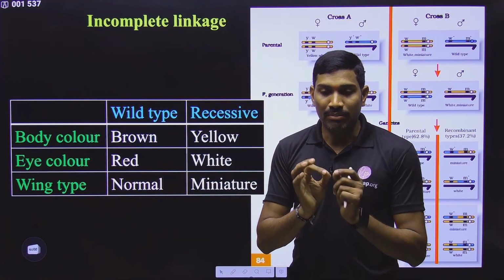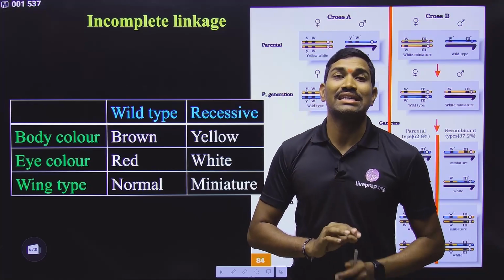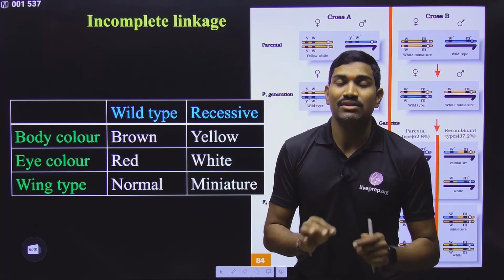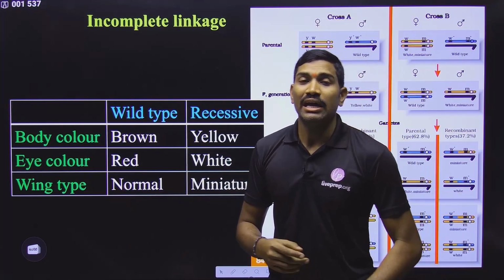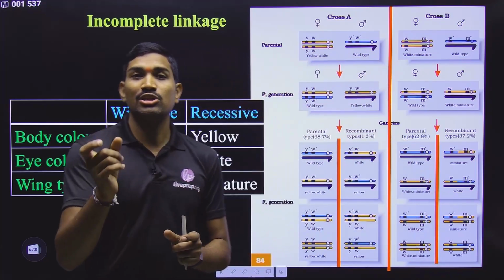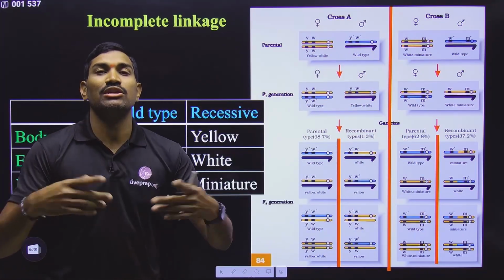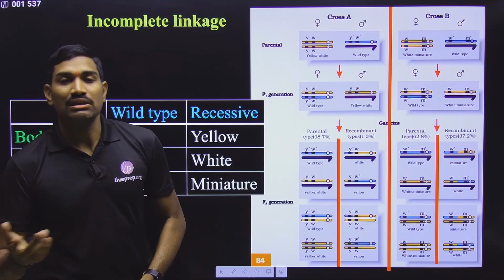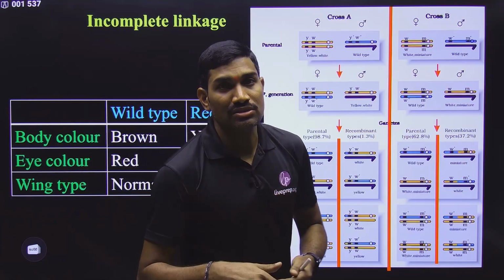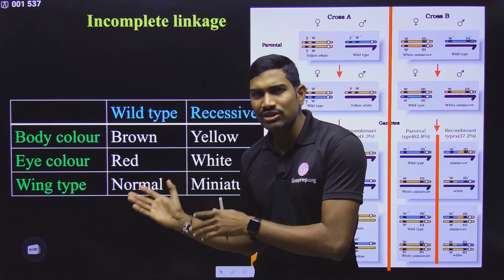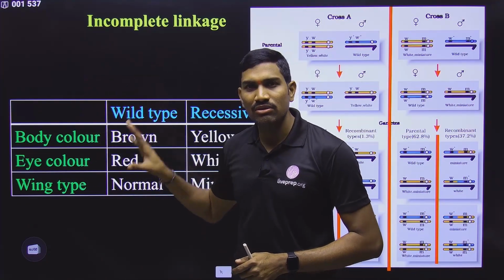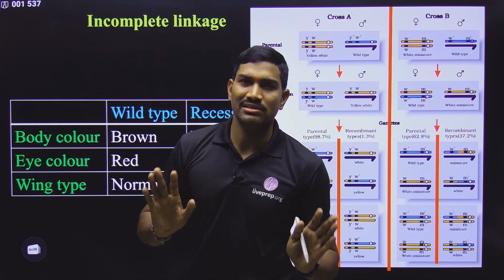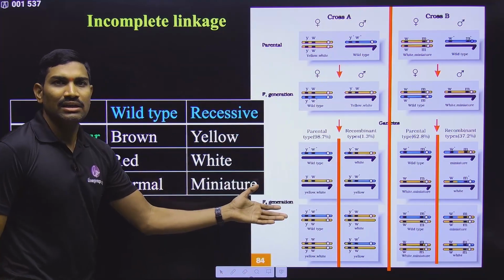Please remember, the mechanism of genetic crosses is exactly the same. In the regular lectures, I told you very clearly about each one, separately. If the male is of such and such phenotype and the female is of such and such phenotype, then what is the proportion in the next generation? These are numerical-type questions, and we have solved those also. But in the revision part, we cannot go through all these things. So I am trying to give you an overall idea, an overview of this particular experiment.